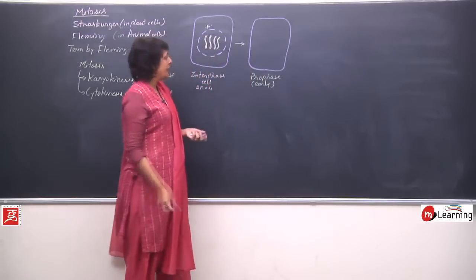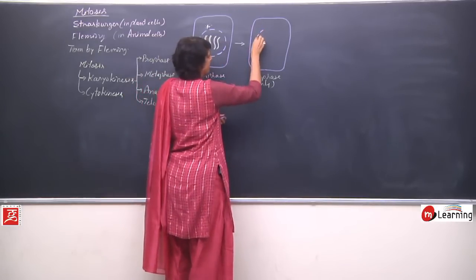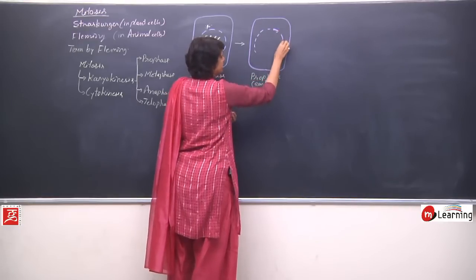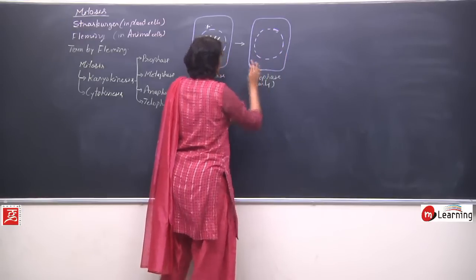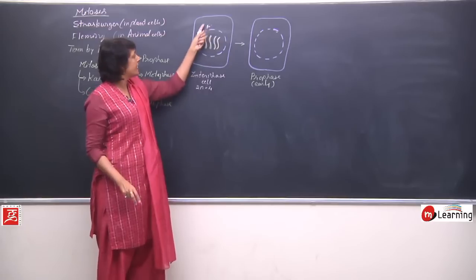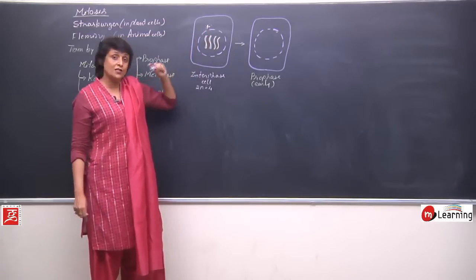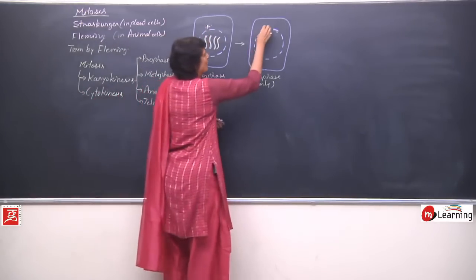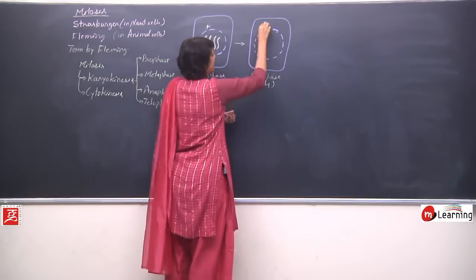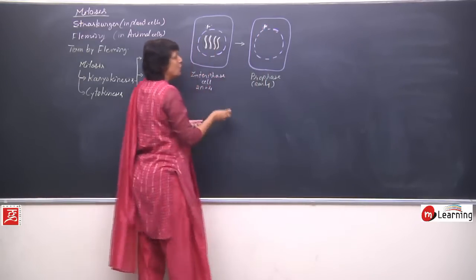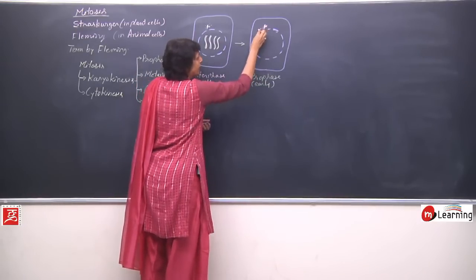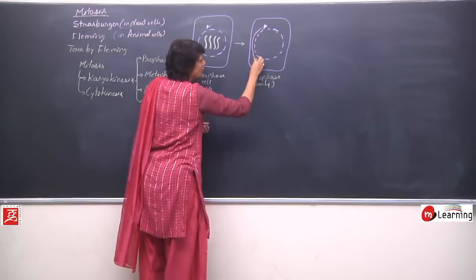The nuclear membrane remains as it is. Centrosome disappears. That means the clear cytoplasmic area around it disappears. The centrioles split and one pair of centriole would remain here and one pair after split starts moving towards the other pole. That means the other one would start moving here.